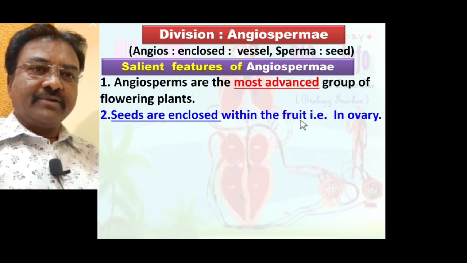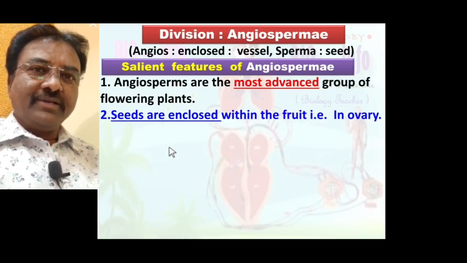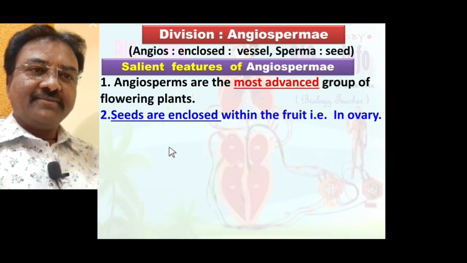In angiosperm, seeds are enclosed within the fruit, that is, ovary is present. You know, in gymnosperm ovary is absent, but here in angiosperm ovary is present.